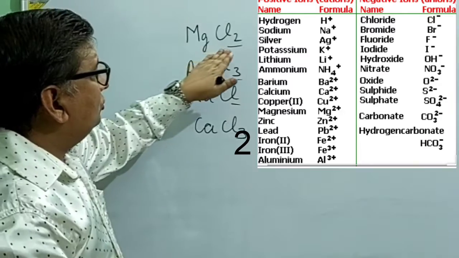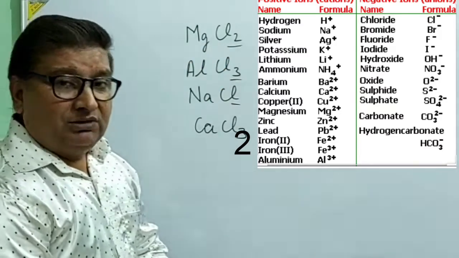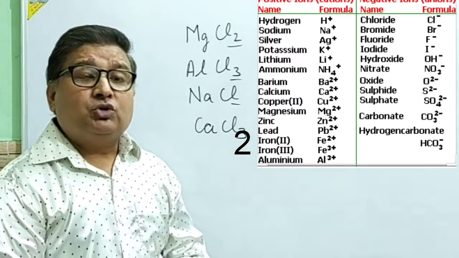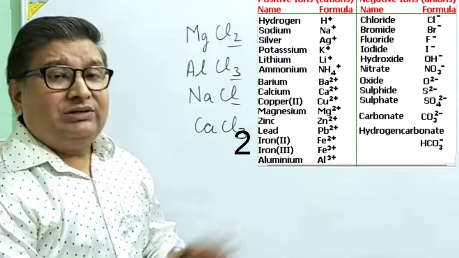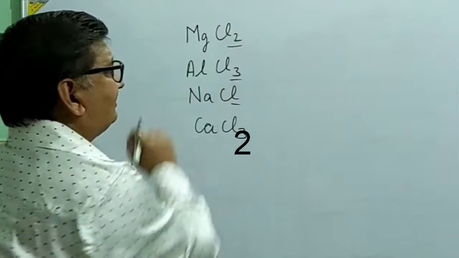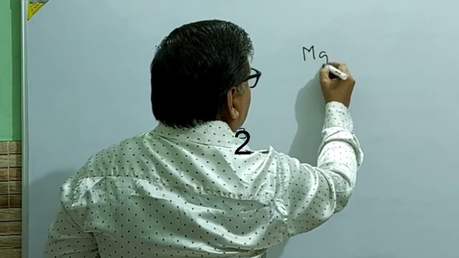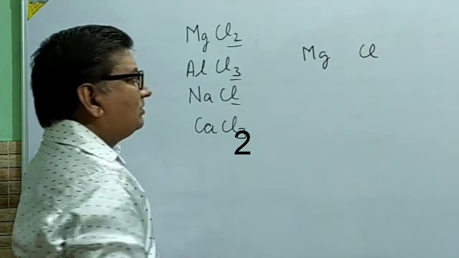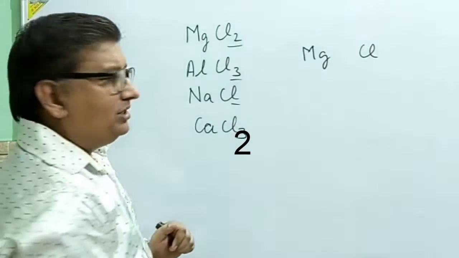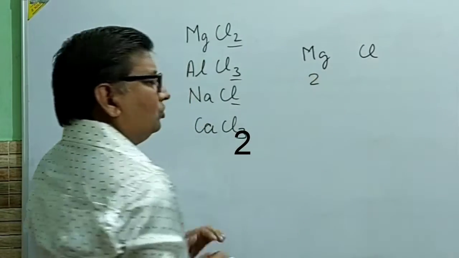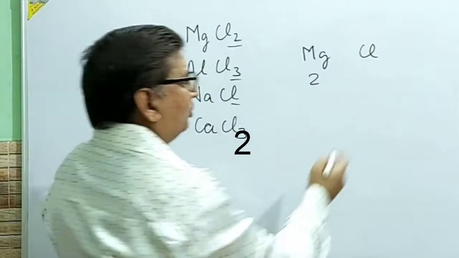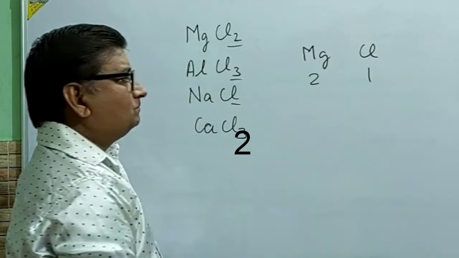Now when we come to writing this chemical formula, it is very important to know the valency. So let's start one by one. If I take this example of MgCl2, if I write Mg here and Cl here, we know that the valency of Mg is 2 and the valency of chlorine is 1.